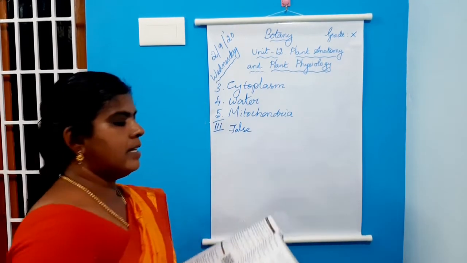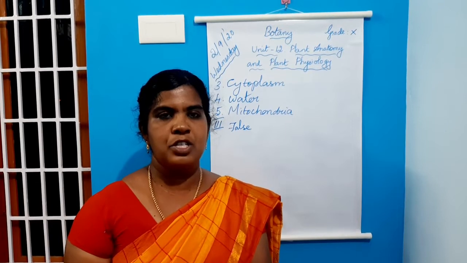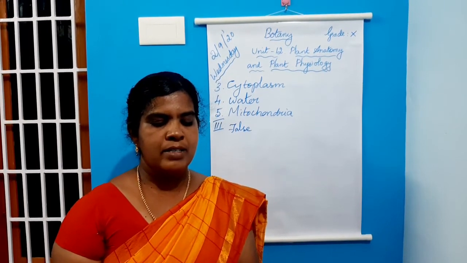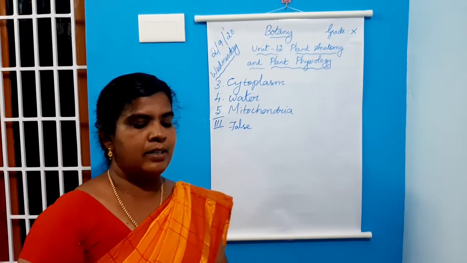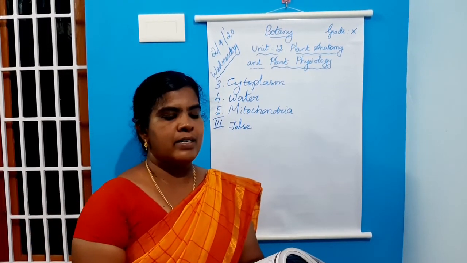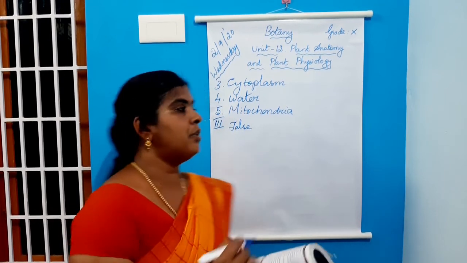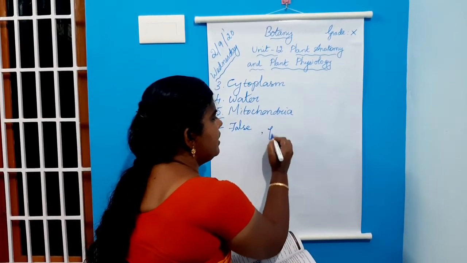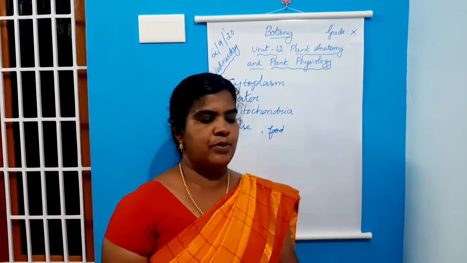Which is the correct statement? How to write this sentence? Phloem tissue is involved in the transport of food in plants. So, you have to underline the term water and write food. Instead of water, you have to write food. So, underline the term water and write food.